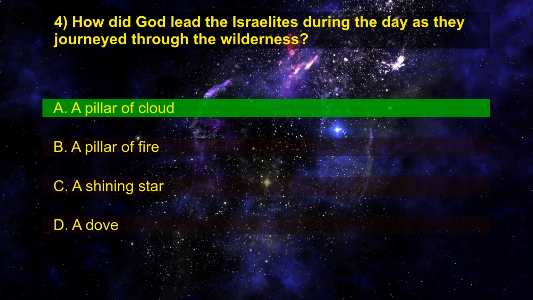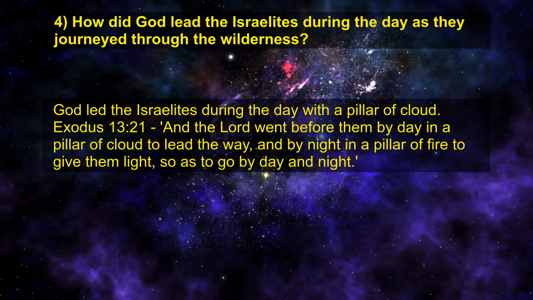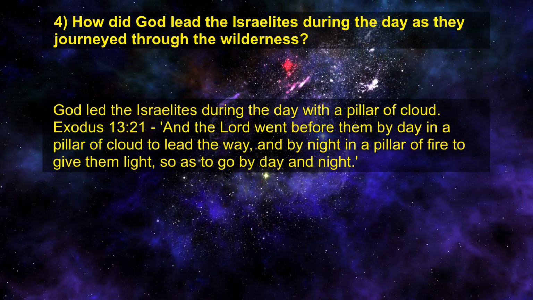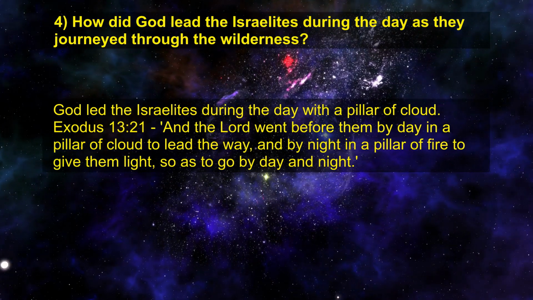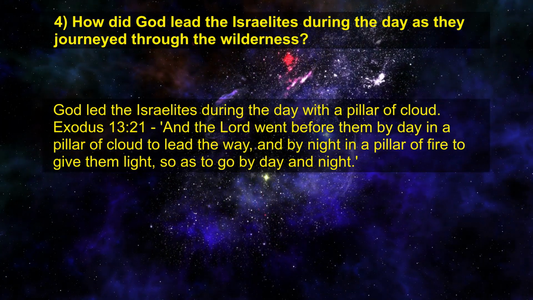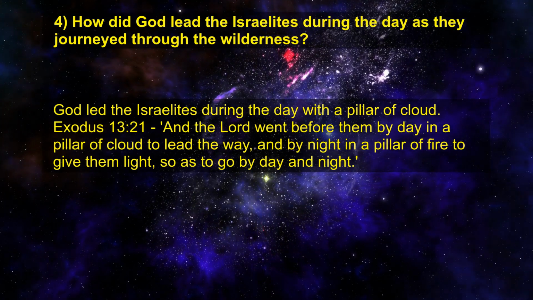Right answer is A. A pillar of cloud. God led the Israelites during the day with a pillar of cloud. Exodus chapter 13 verse 21. And the Lord went before them by day in a pillar of cloud to lead the way, and by night in a pillar of fire to give them light, so as to go by day and night.